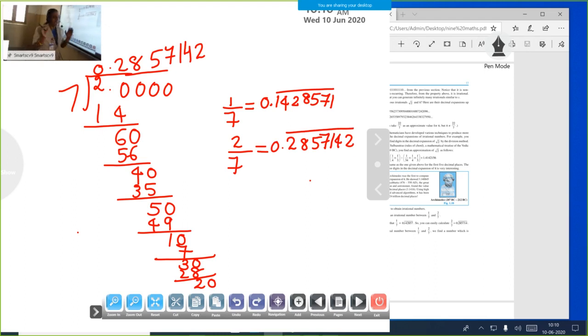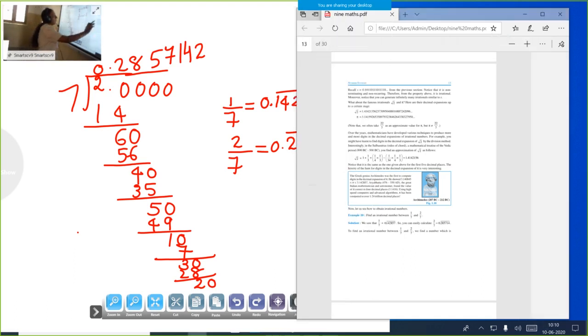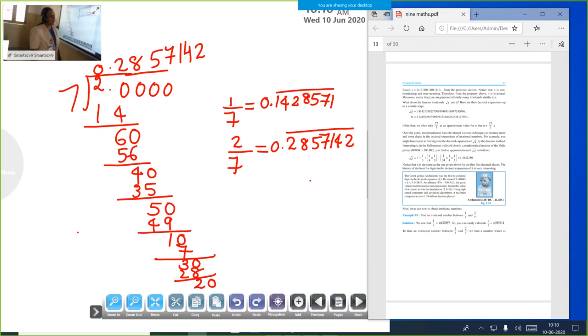Your question is to find an irrational number between 1 by 7 and 2 by 7. So what do you do? First you divide 1 by 7 and get 0.142857, repeating, so you put a bar over it. Next, 2 by 7. In the same way you divide and get 0.285714, also repeating, so you put a bar over it. Our question is to find an irrational number between these two. Between 0.14 and 0.28, we can write a lot of numbers.